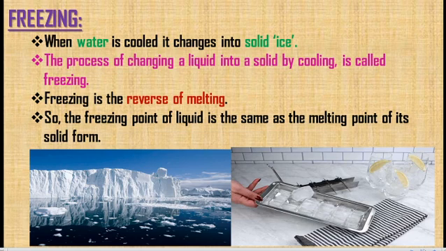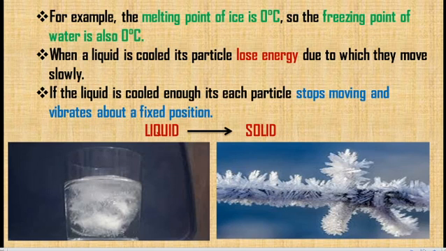So the freezing point of a liquid is the same as the melting point of the solid form. The freezing and melting point will be the same for a particular matter because they are reverse, opposite to each other. For example, the melting point of ice is 0 degrees Celsius, as we already know. So the freezing point of water is also 0 degrees Celsius. At 0 degrees Celsius, it starts freezing.